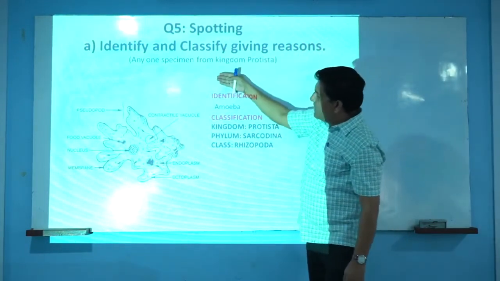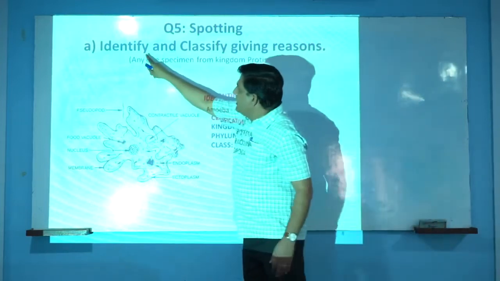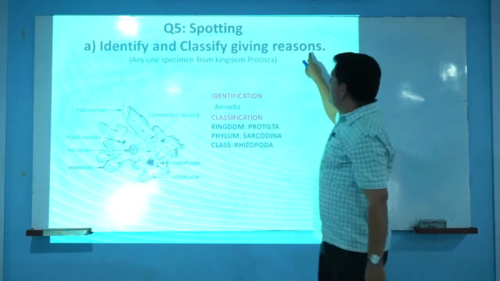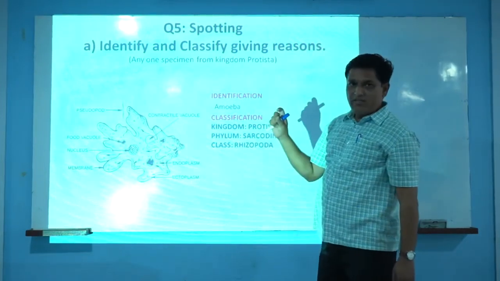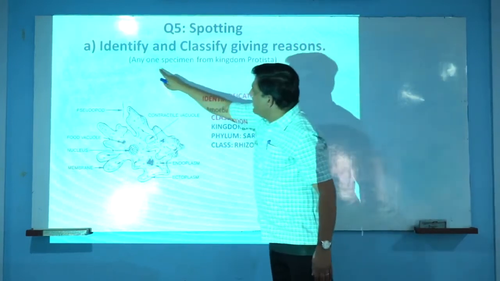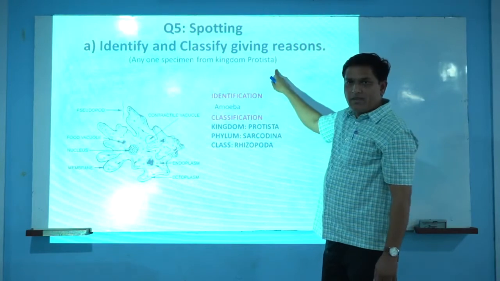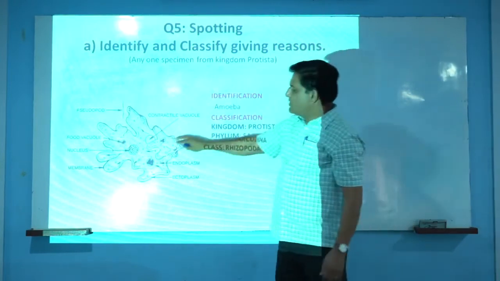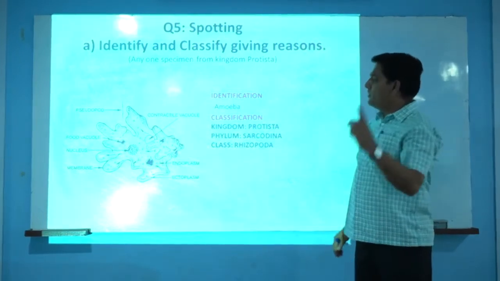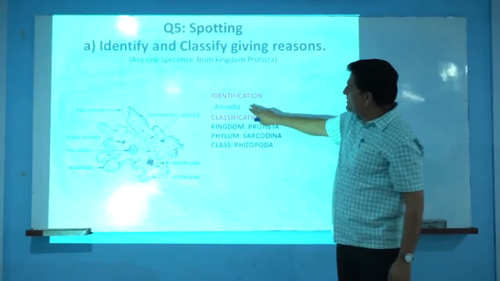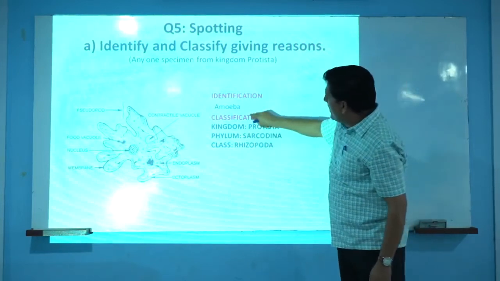The first slide or first question is mostly like this: identify and classify giving reason. For this question there are specific animals, a specific group, any one specimen from kingdom Protista. If the specimen is amoeba, then for 1 mark, first of all we have to identify the specimen, and we will get half a mark.